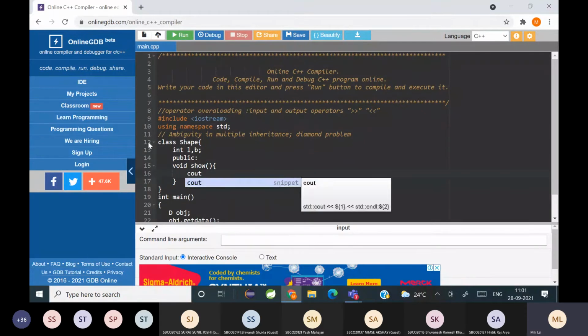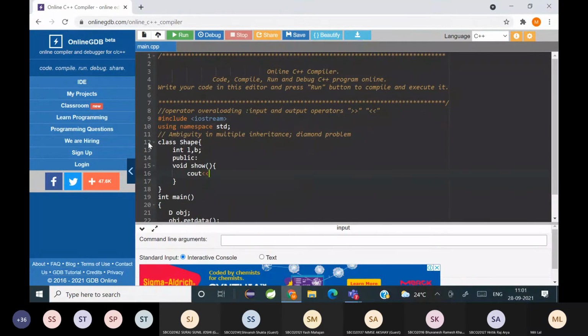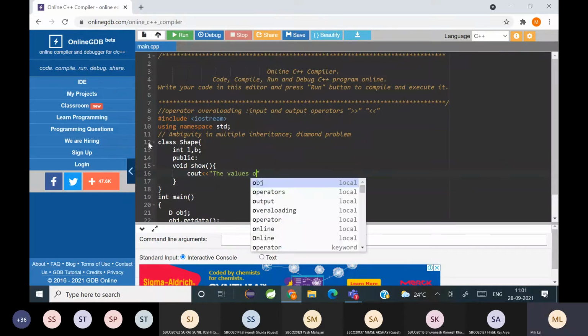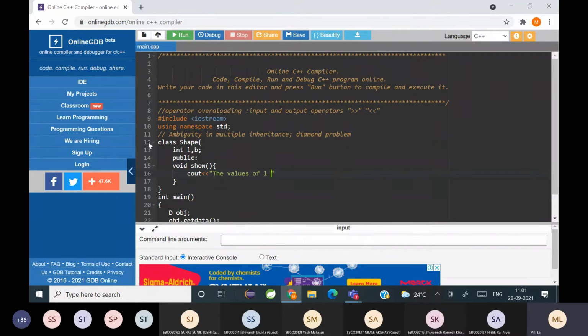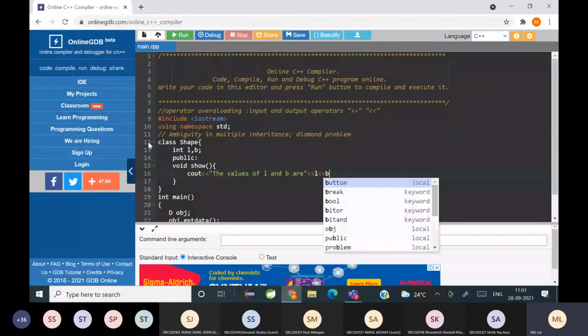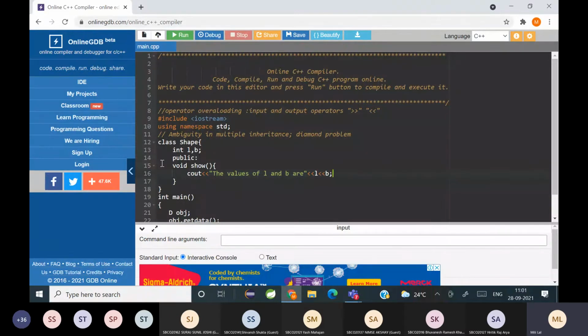I'm writing cout values of L and B are L and B. For that I'll use a constructor, just an example.